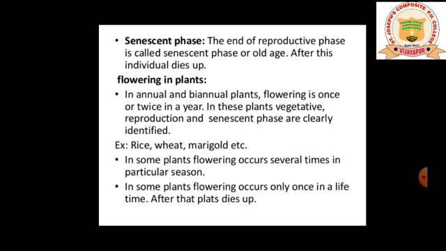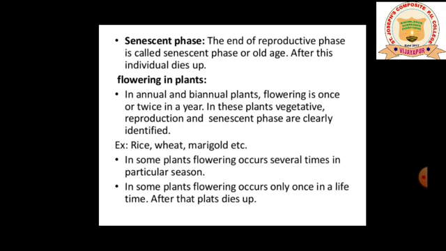If the plant leads its life for 2 years, we call it biennials. If the plants lead their life cycle for more than 3 years, even more than 100 years, we call them perennials. On the basis of life cycle, it is annual, biennial and perennial. On the basis of height, I think you know, herbs, shrubs and trees.